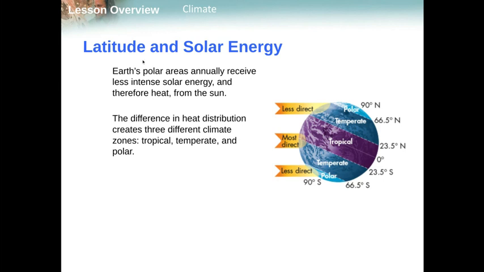Now, because the polar regions receive less intense solar energy, they don't receive as much heat. Now, during the winter in the polar regions, so right now in the North Pole up here, they are getting ready to transition into winter.